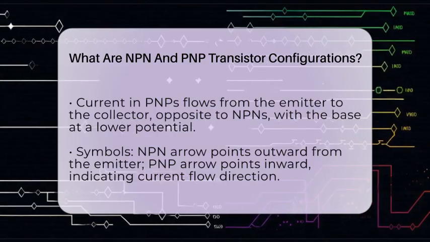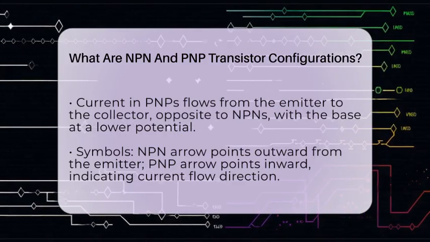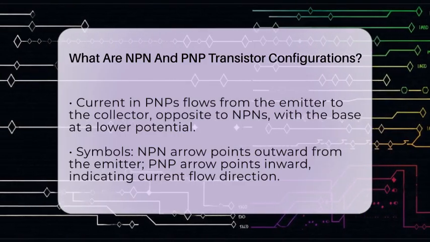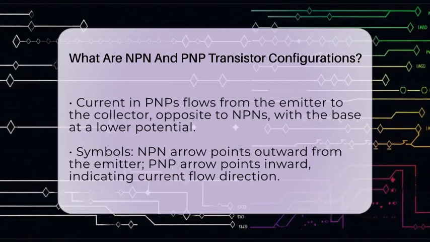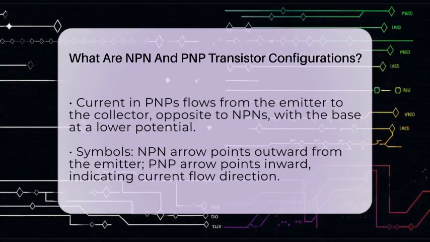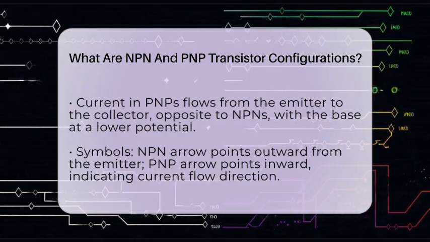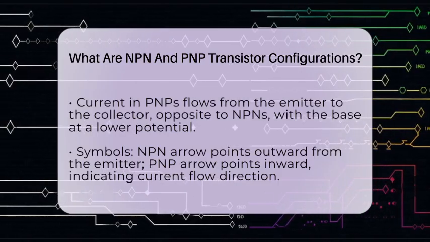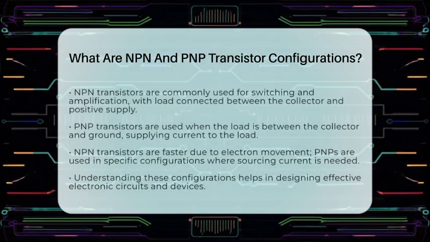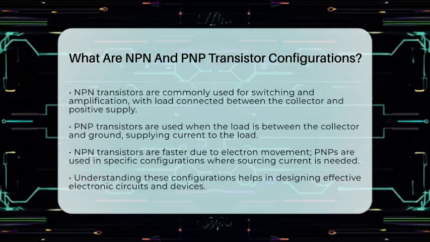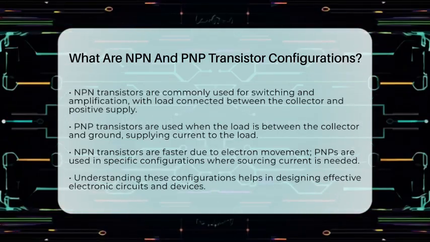To turn on an NPN transistor, the base must be at a higher potential than the emitter. For a PNP, the base needs to be at a lower potential than the emitter. In practical circuits, NPN transistors are often used for switching and amplification because electrons move faster and make the device quicker. They are connected with the load between the positive voltage supply and the collector. PNP transistors are used when the load is connected between the collector and ground. They are called sourcing transistors because they supply current to the load.